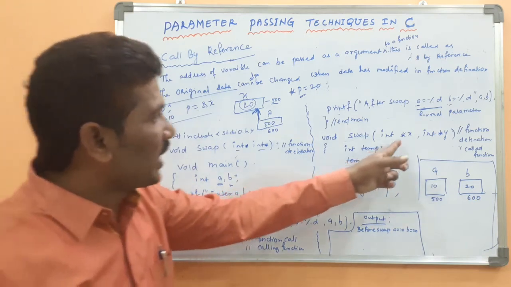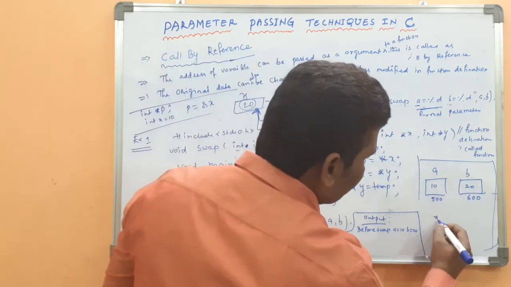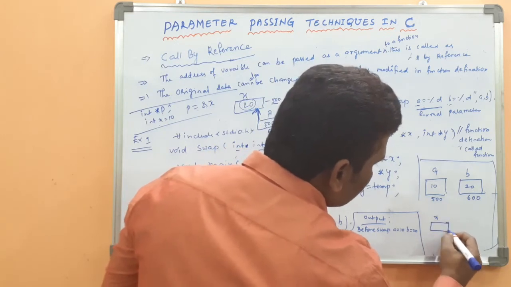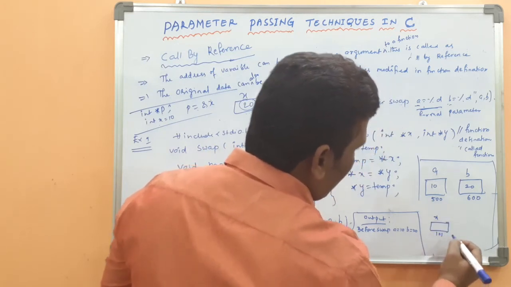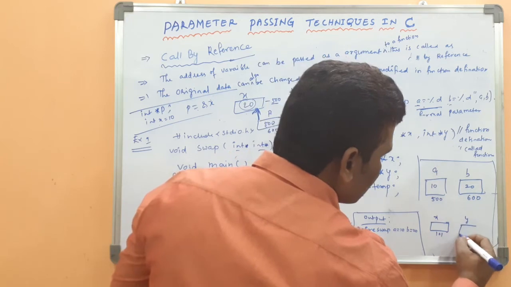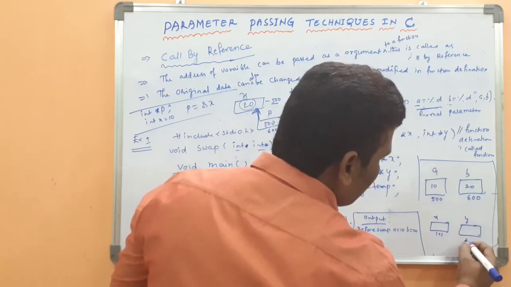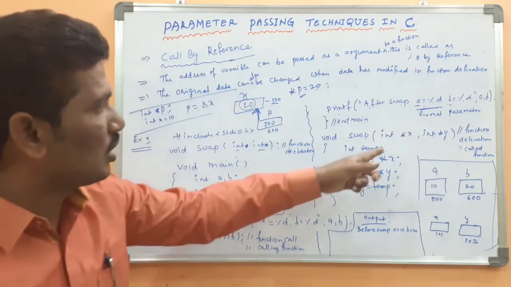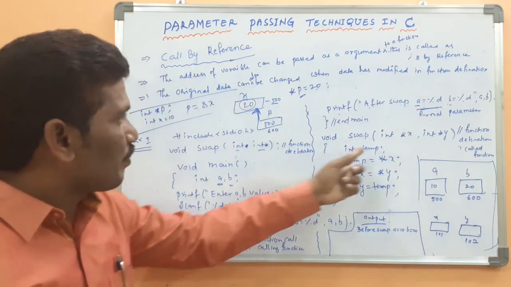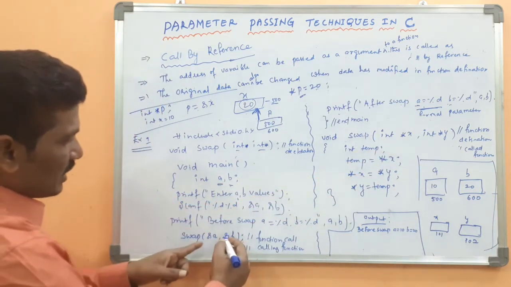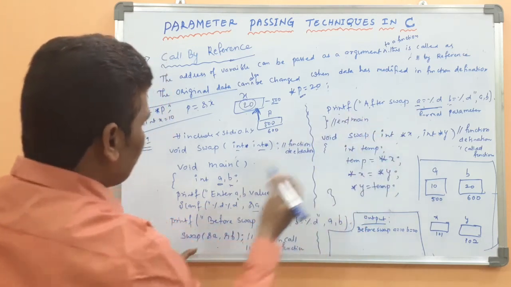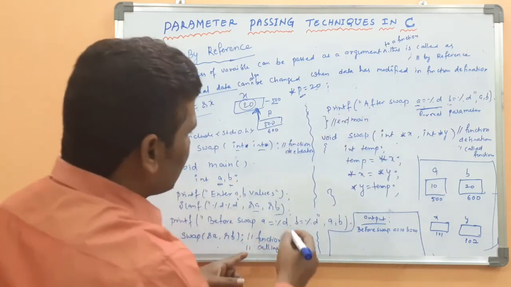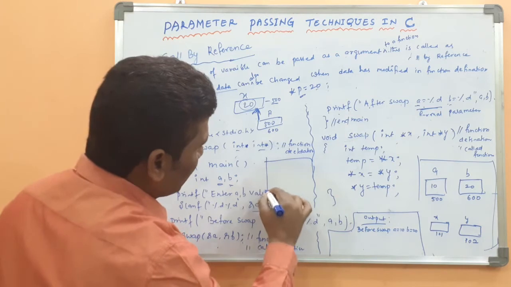Here the pointer variable x has address location 101, and y has address location 102. Listen carefully, because whenever the address of a variable is passed to a function, what is the meaning of this statement? I will write it over here.